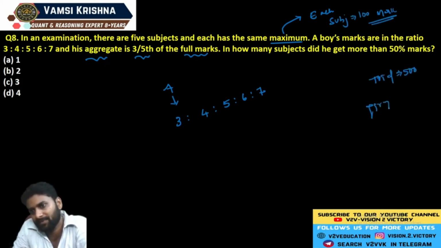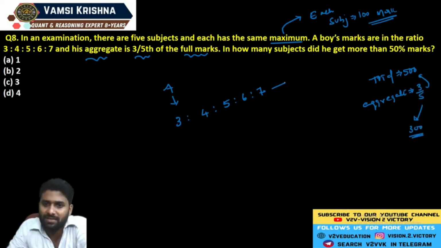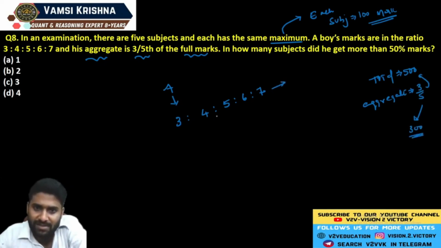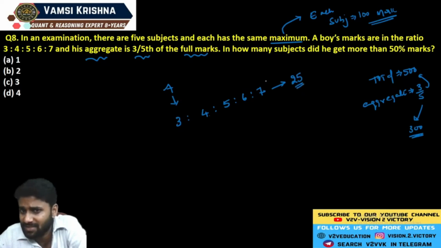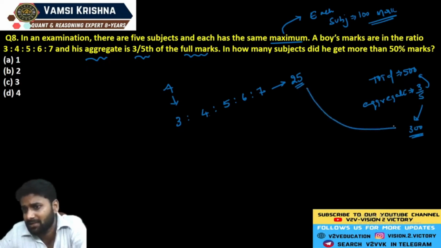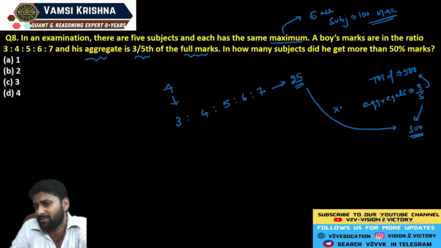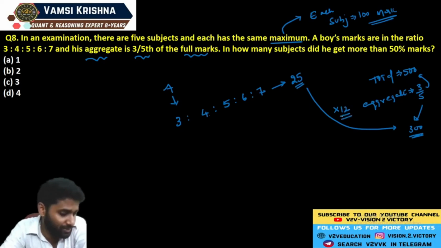Now the aggregate. They already mentioned that the aggregate is 3 by 5th of 500. 3 by 5th of 500 is exactly equal to 300. Just go through the values here. If you sum all these numbers, 3 plus 4 is 7, 12, 18 and 25. So if it is 25 marks in ratio, the first subject is 3, second subject is 4, next subject is 5, next subject is 6, next subject is 7. But what is the aggregate here? 300. You already know that 25 becoming 300 means each value is multiplied by 12 marks.